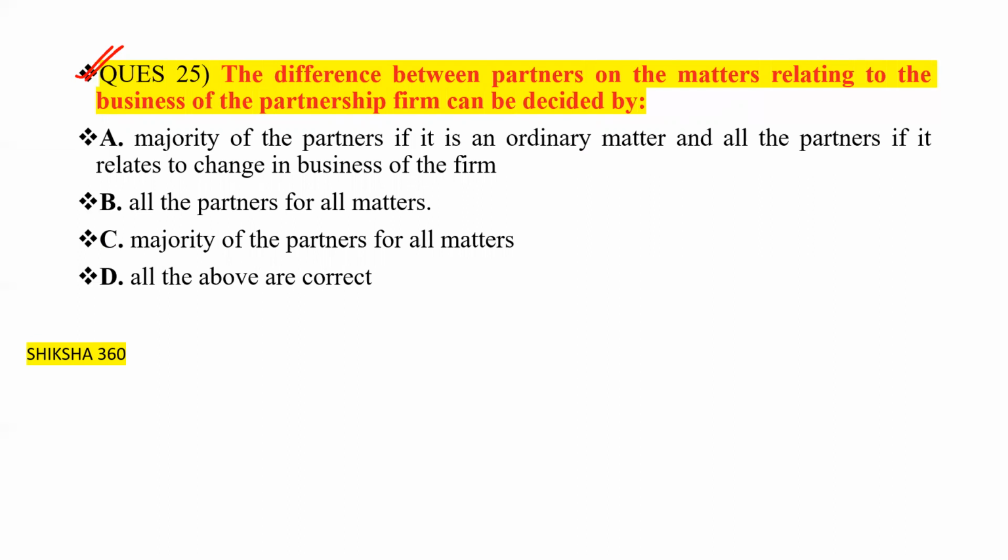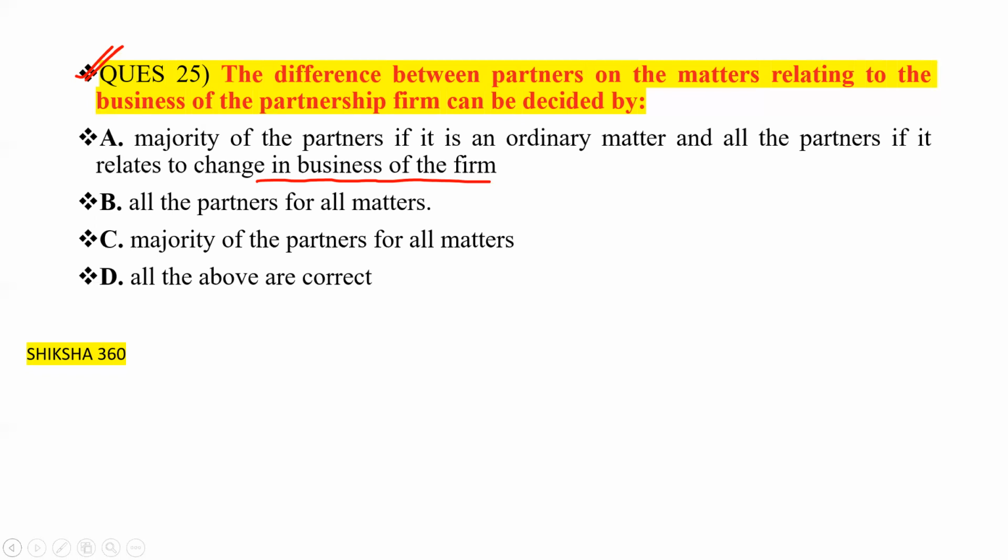If it is an ordinary matter, and all the partners if it is related to the change in the business of the firm. We have already discussed this in a previous question. Second one is all the partners for all matters. C option is majority of the partners for all matters. D option is all the above are correct.